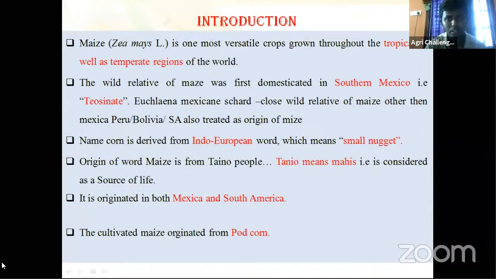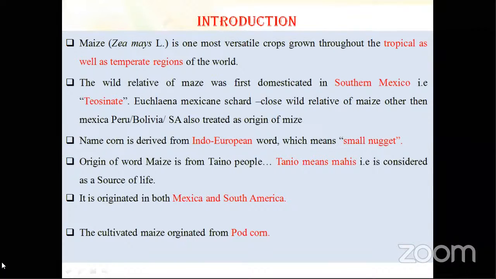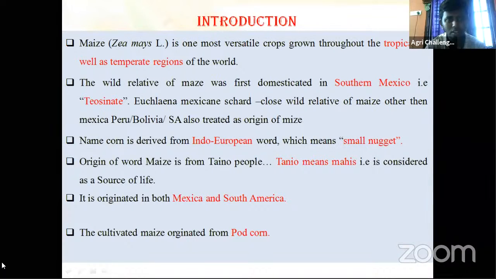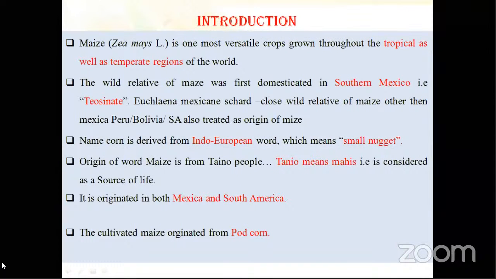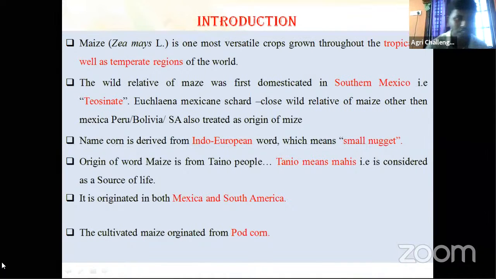But generally, short day means how many hours of sunlight required? Less than 12 hours, sir. 12 or 10? Less than 12. The long day means? Greater than 12 hours. 12 or 14? This is an assignment for you. I will ask the same question in the next class.